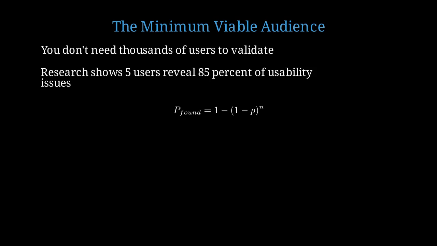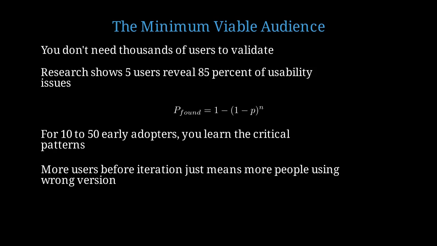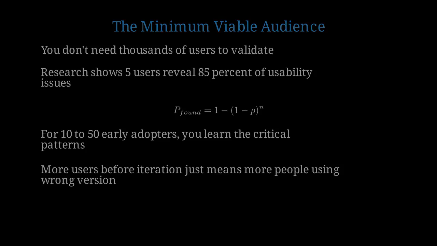Probability of finding an issue equals 1 minus p to the power of n, where p is issue prevalence and n is number of users. For product validation, 10 to 50 early adopters is often enough to learn the critical patterns and make informed decisions. Getting more users before iterating just means more people experiencing a suboptimal version. Quality of feedback beats quantity every time.